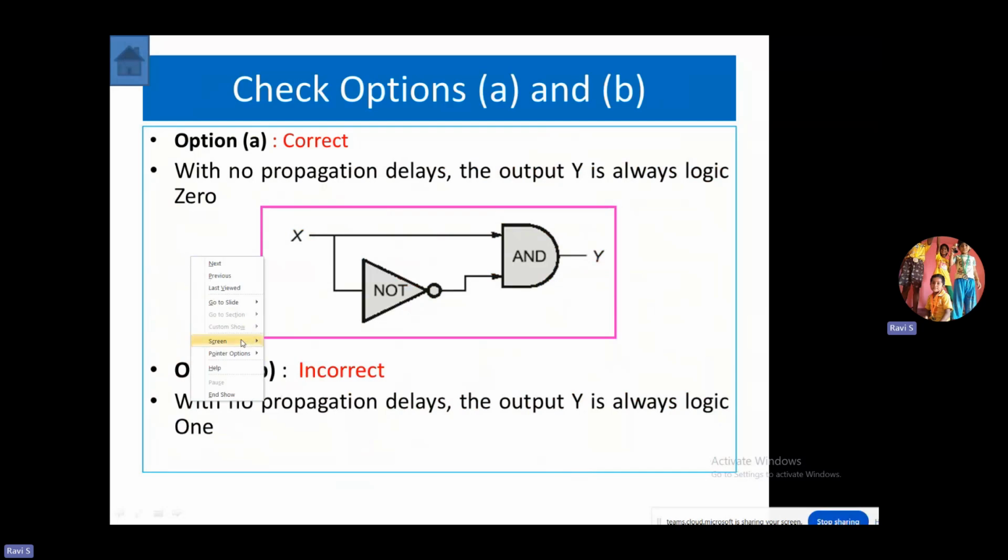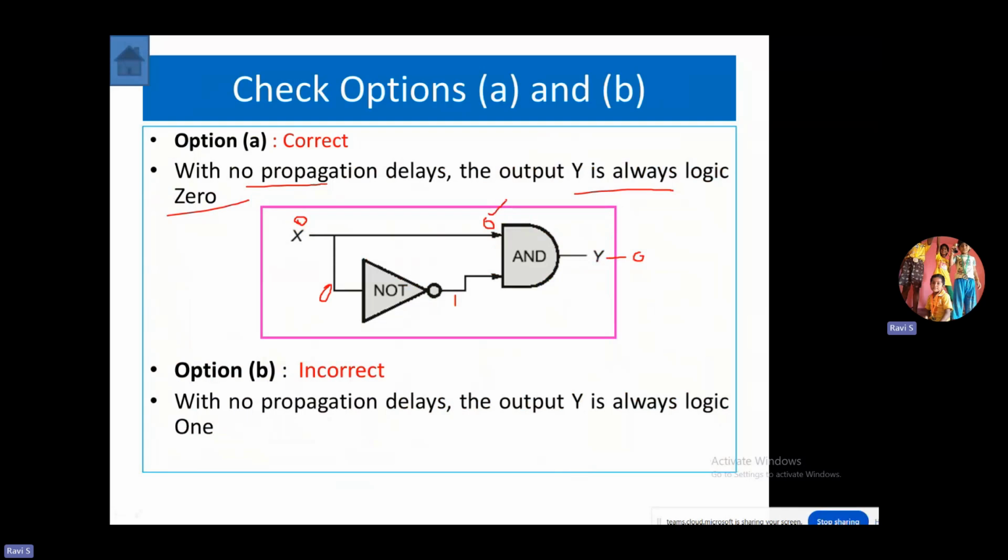The first option says that with no propagation delays, your output Y is always at logic 0. So let us verify that. Initially we have 0. When I apply 0 to an AND gate, what happens to the output? It remains 0. Even though the 0 goes here, at the NOT gate output it becomes 1.